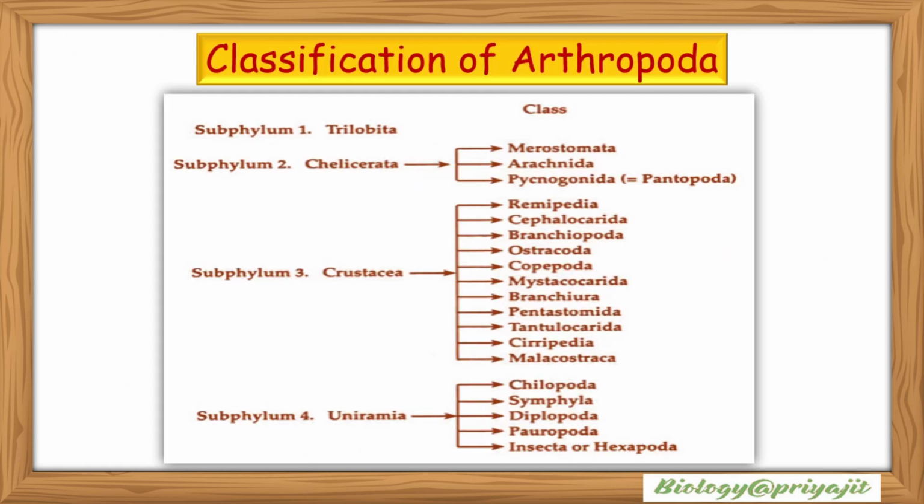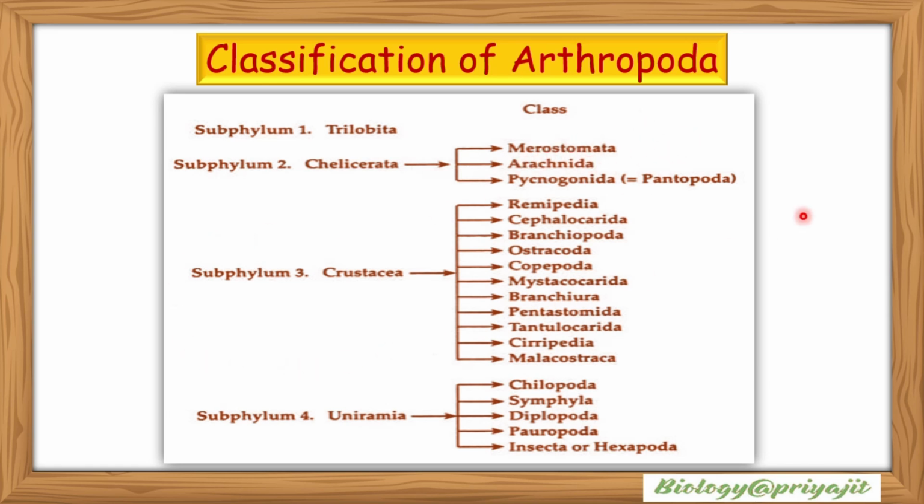This is the classificatory scheme of Arthropoda. Phylum Arthropoda can be divided into subphylum Trilobita, subphylum Chelicerata, subphylum Crustacea, and subphylum Uniramia. Subphylum Trilobita has no further classes. All of them are extinct or fossilized. But the subphylum Chelicerata can be grouped into three classes: Merostomata, Arachnida, and Pycnogonida.